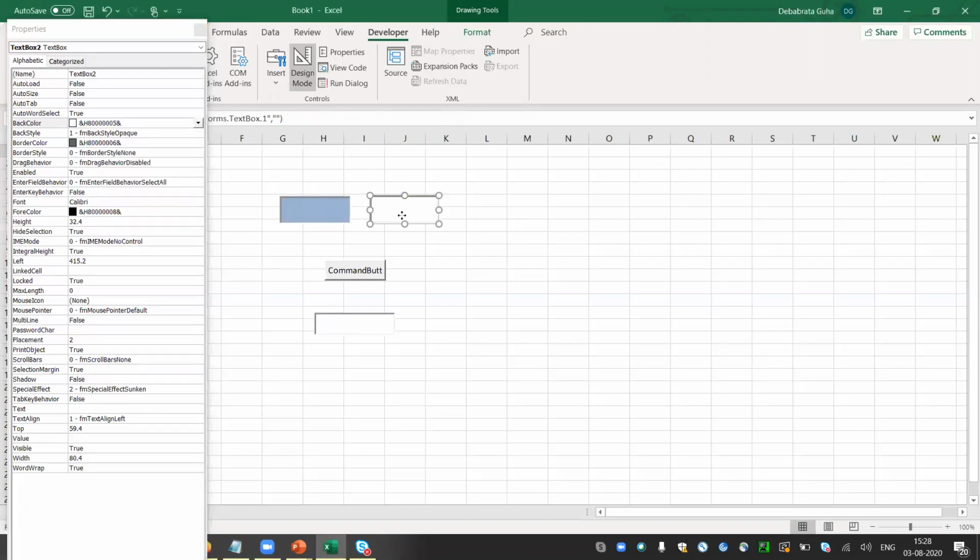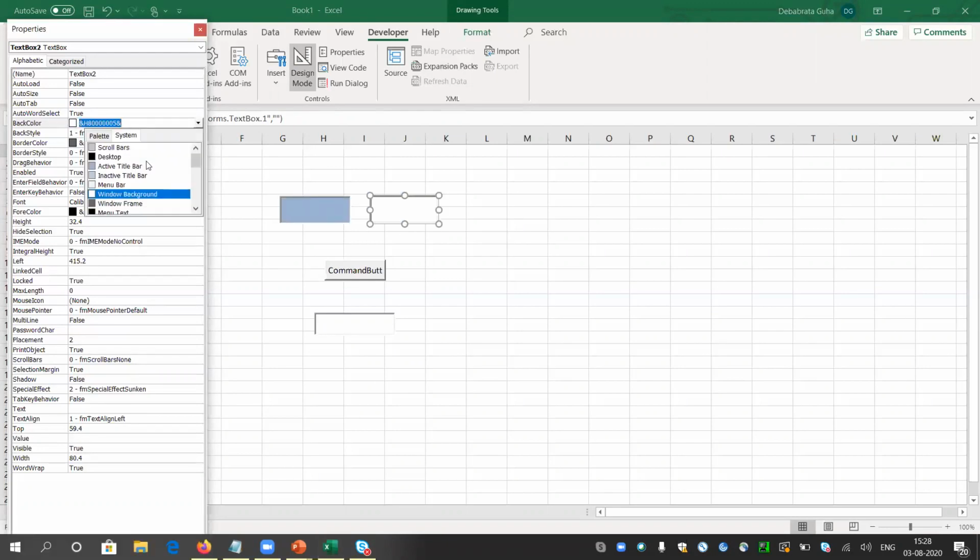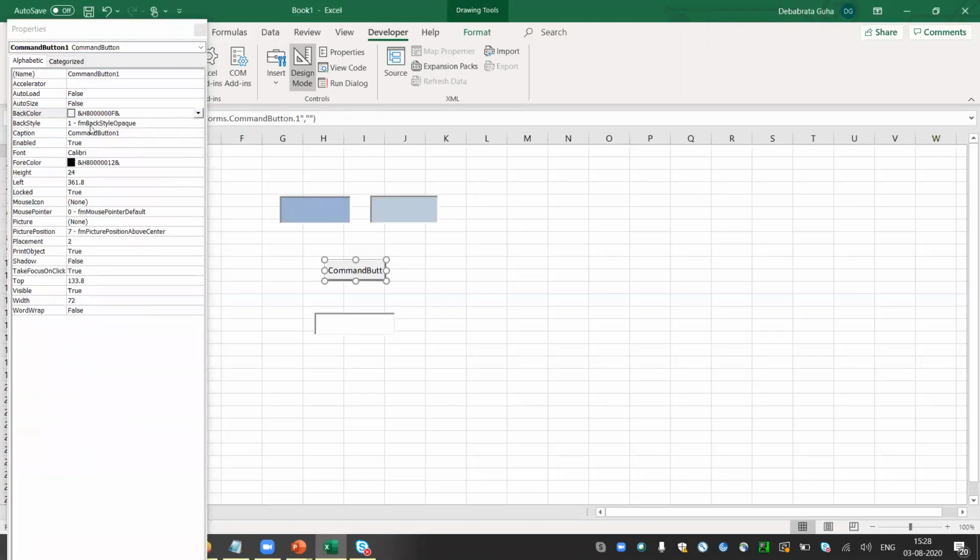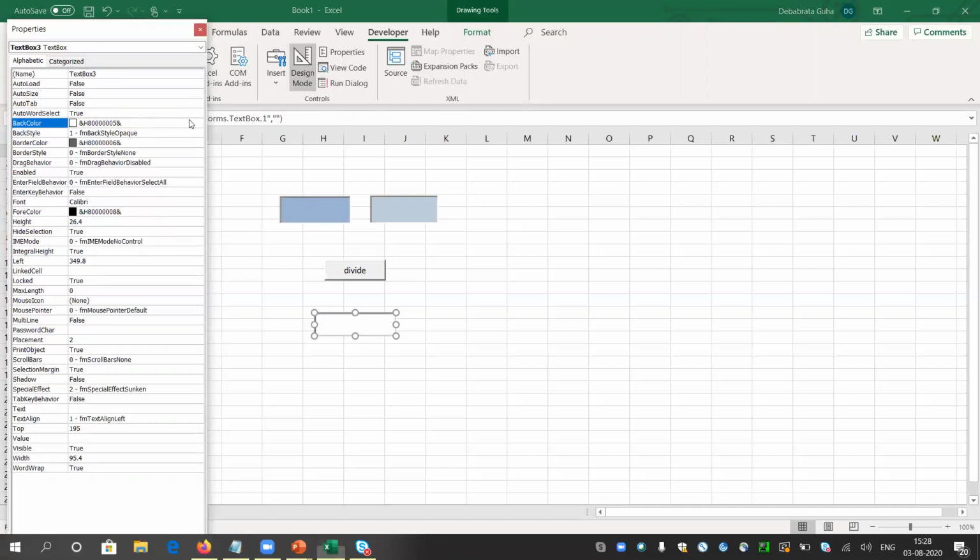I am putting in some color. I think you are all able to do this. Just follow my steps, pause this video and follow along. In the caption, you can write Divide, and I can put some color in the third box as well. I can do many things. You can see a long list.